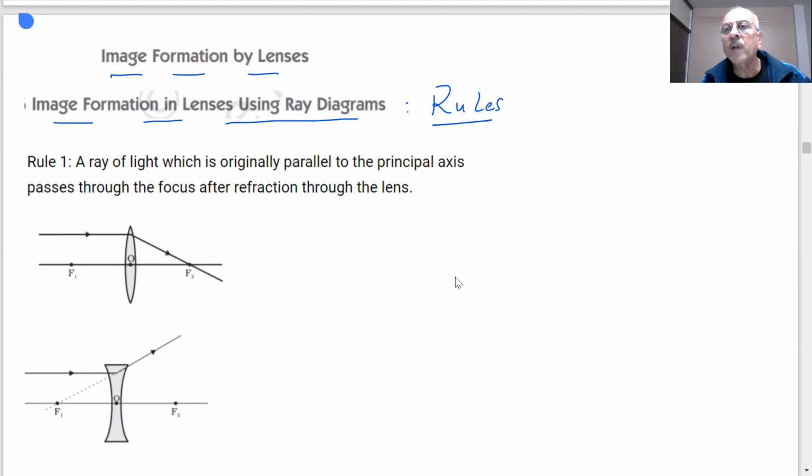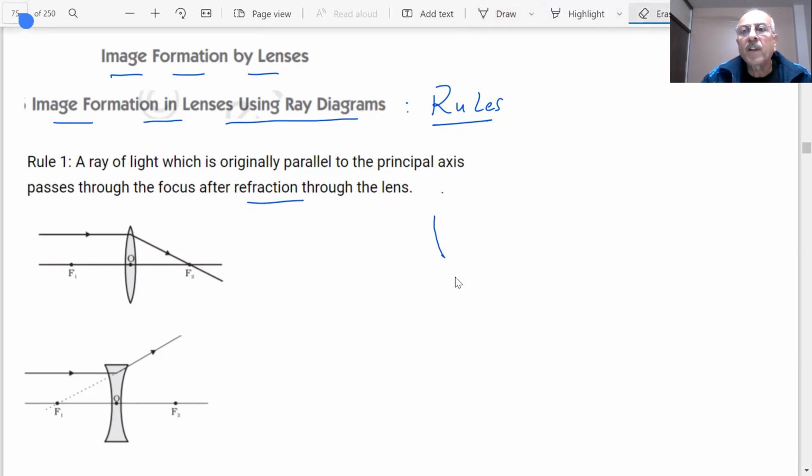As I told you, there are 3 or 4 rules, but we will need only 2 rules in order to draw the ray diagram. When 2 rays intersect, that will be the point where image formation takes place. What is rule 1? Note down. A ray of light which is originally parallel to the principal axis passes through the focus after refraction through the lens. As you can see, this is my lens.